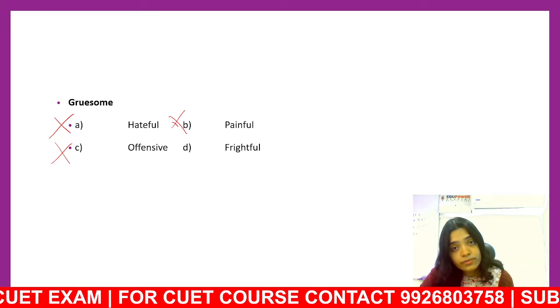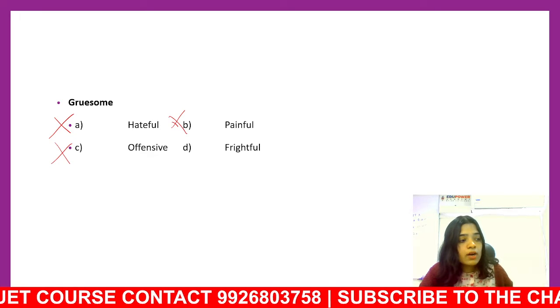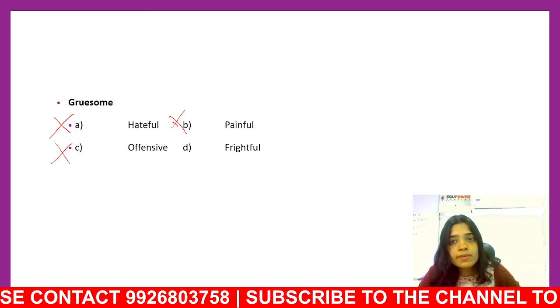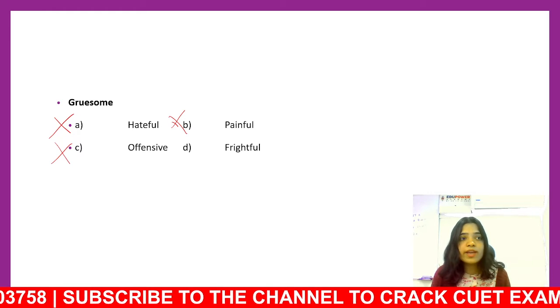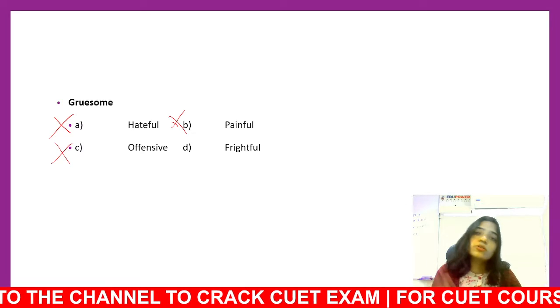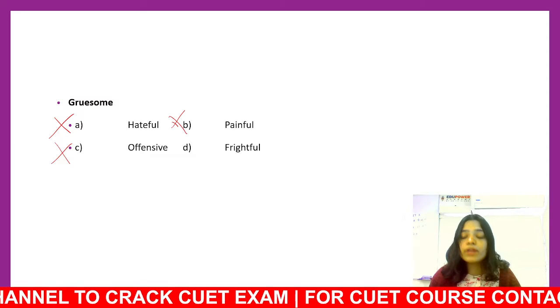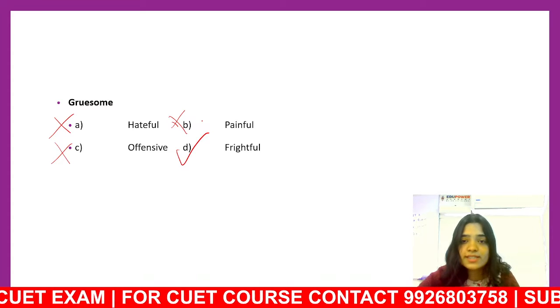Frightful? Yes, of course. So a gruesome murder is a frightful murder, because when you look at how the person has been murdered, it causes fright in the persons who are looking. It's very unsettling for the persons who are looking, and it's frightful. So gruesome's synonym can be frightful. Okay, let's move on to the next slide.